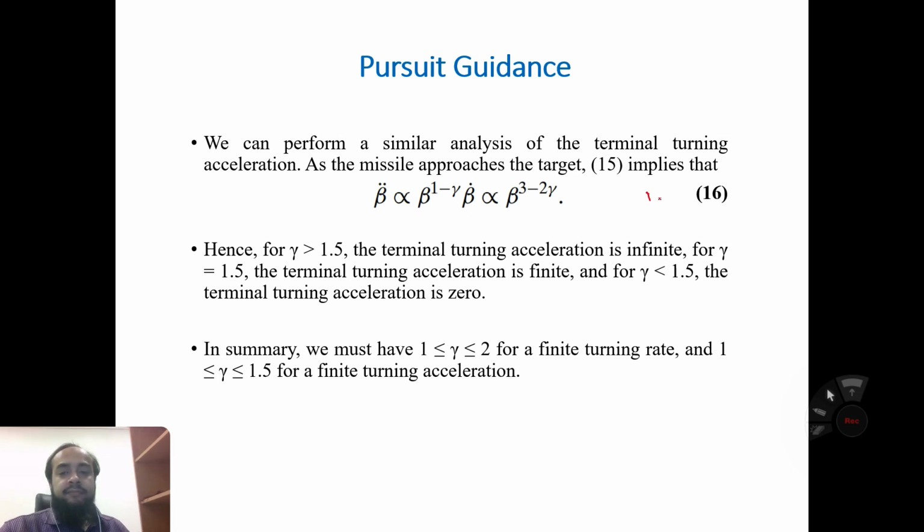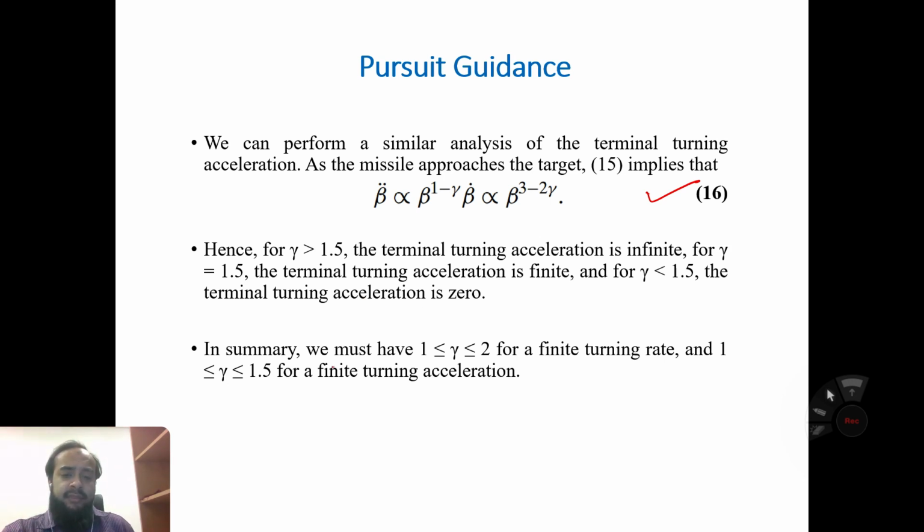Hence, for gamma greater than 1.5, the terminal turning acceleration is infinite. For gamma equal to 1.5, the terminal turning acceleration is finite, and for gamma less than 1.5, the terminal turning acceleration is 0.